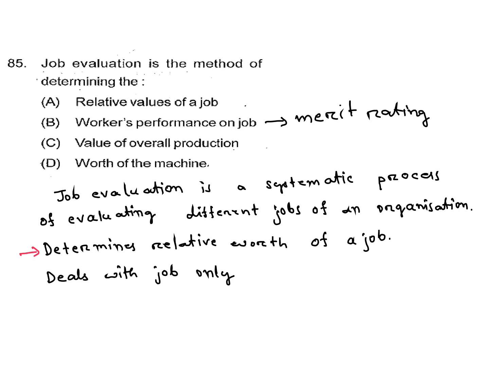It only deals with the job. It does not deal with the worker's performance. For worker performance, we use merit rating. Both are important: job evaluation only for job, and merit rating for workers' performance. So A is our answer. It determines relative worth of a job.